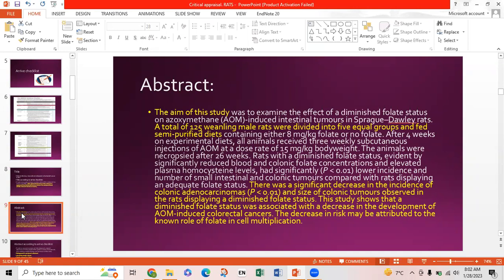Now, I have highlighted this portion: there was a significant decrease in the incidence of colonic adenocarcinomas and size of colonic tumors observed in the rats displaying a diminished folate status. This study shows that a diminished folate status was associated with the decrease in the development of azoxymethane-induced colorectal cancer. The decrease in risk may be attributed to the known role of folate in cell multiplication.